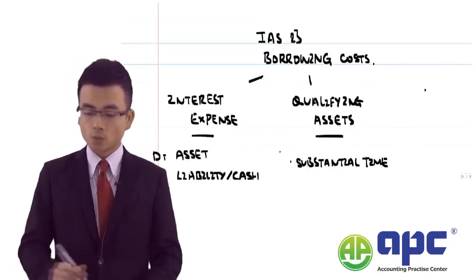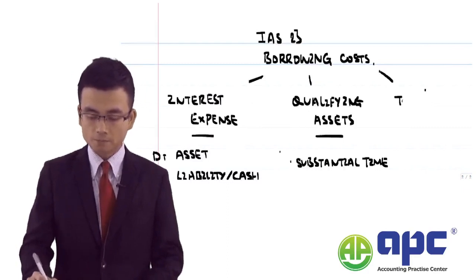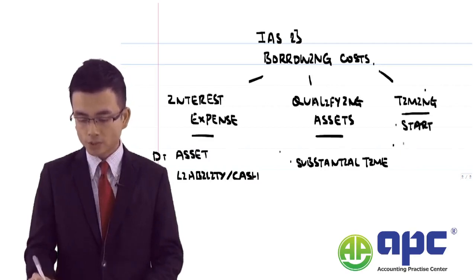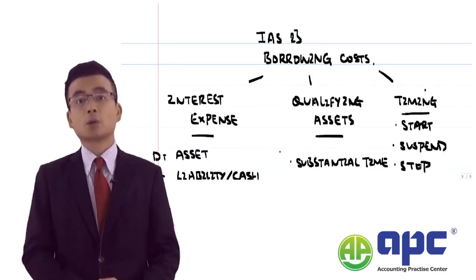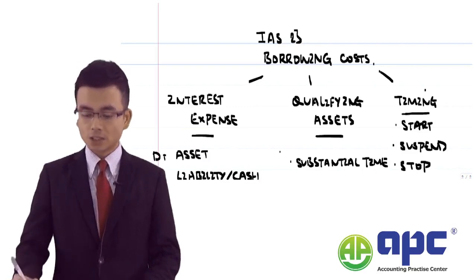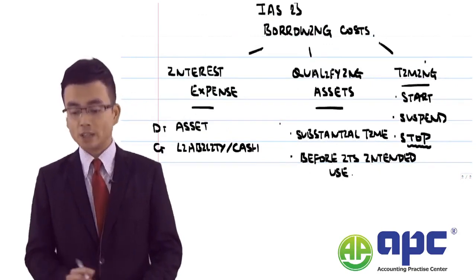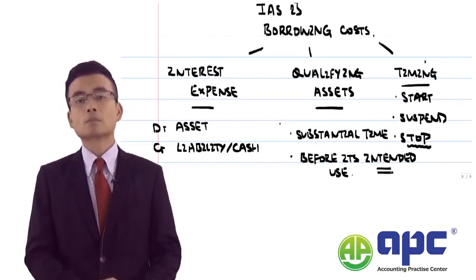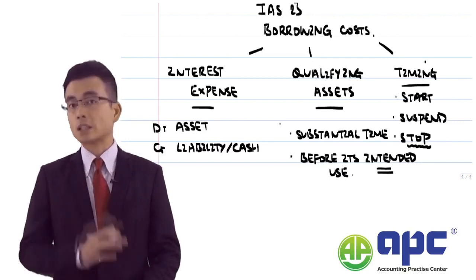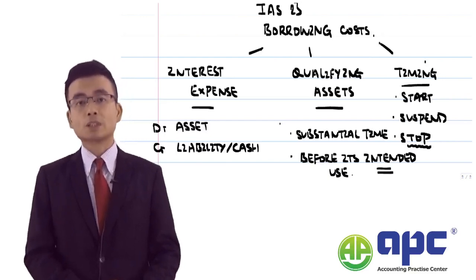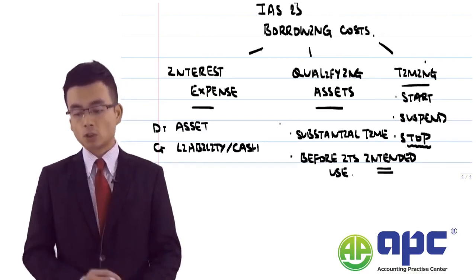Once we've covered that, we'll also cover the timing, including when to start capitalizing the borrowing costs, when to suspend capitalizing, and when to stop capitalizing. In particular, we stop capitalizing the borrowing costs when the asset reaches the condition for its intended use, which means it is substantially complete. If that's the case, we can stop capitalizing the borrowing costs.